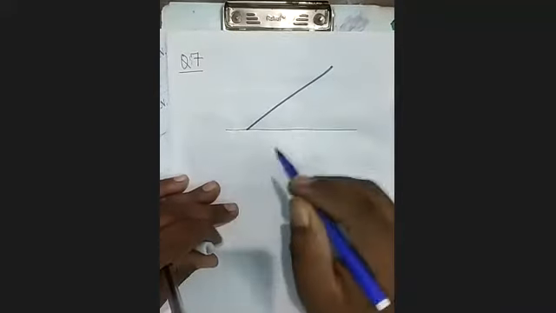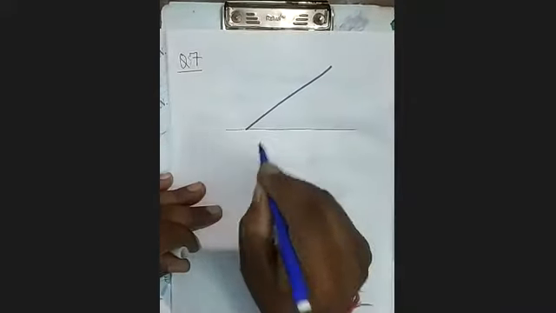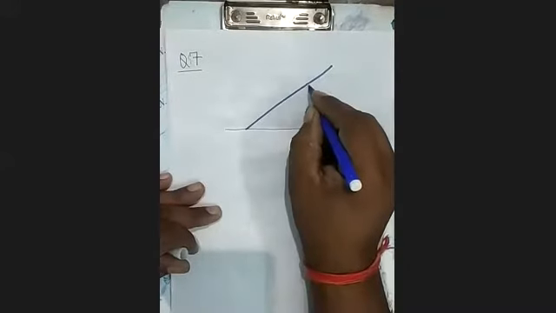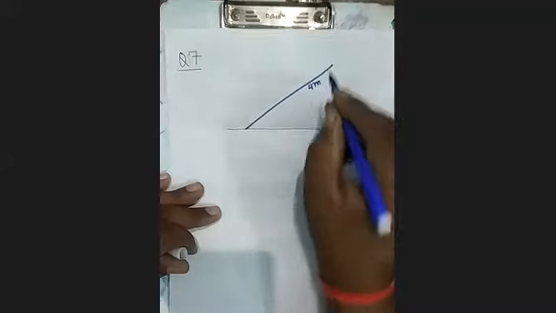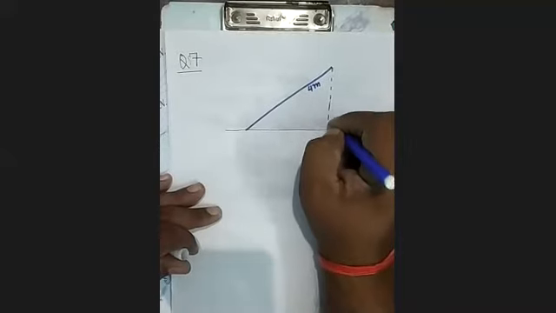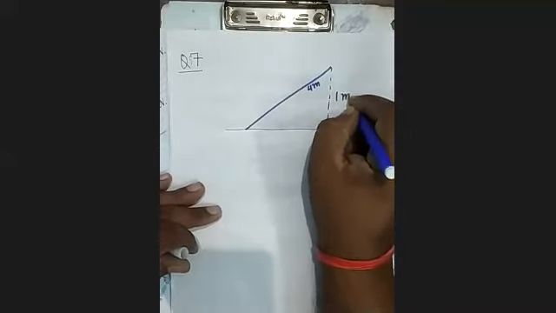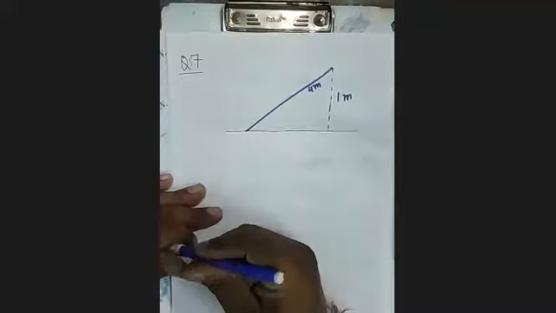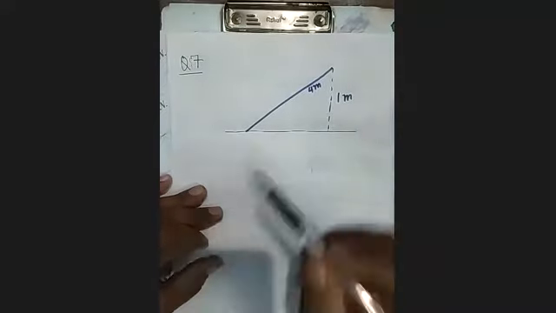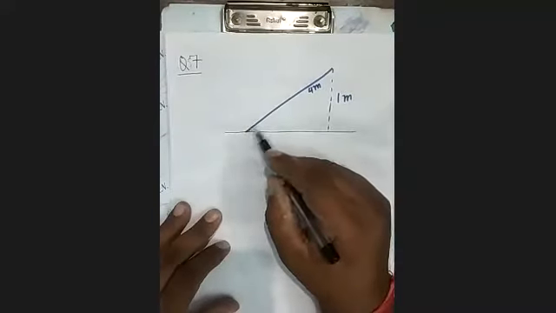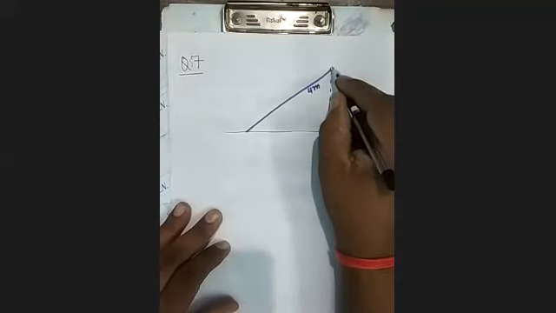This is ground. It's clear. And this is the inclined plane. Its length is given 4 meters. Here, this length is given 4 meters. And this height is given how much? 1 meter.